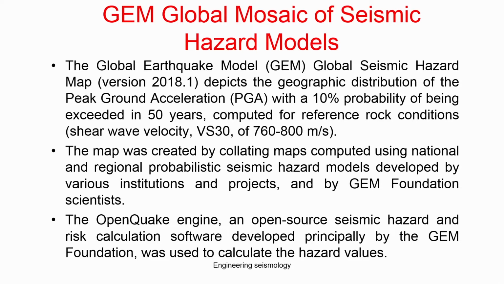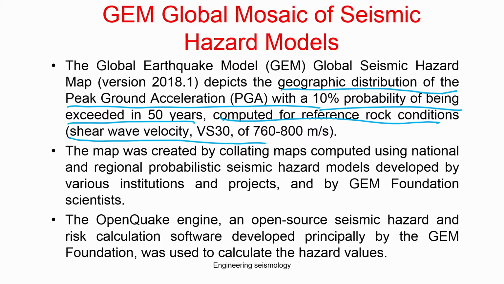It depicts the geographical distribution of the peak ground acceleration with a 10% probability of being exceeded in 50 years, computed for the reference rock condition with a VS30 of so much. So they have done seismic hazard analysis using the probabilistic approach, which is the first step in seismic microzonation. That is, they consider the hazard value at the bedrock level.